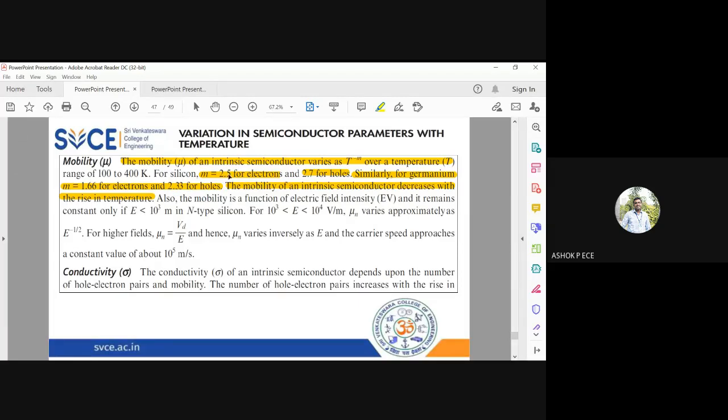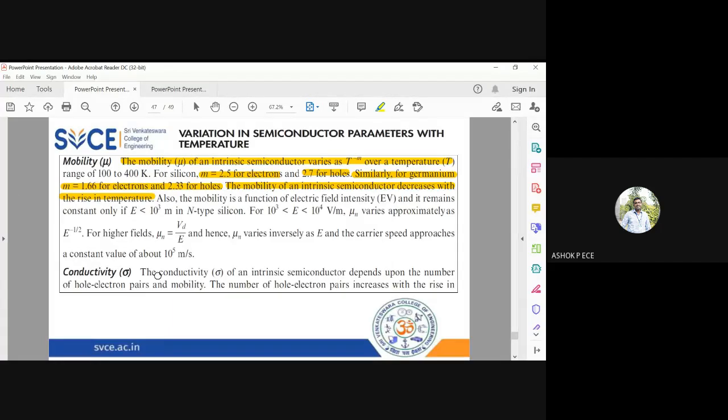For electrons, the m value is relatively less than for holes, so electrons move with a higher velocity than holes. So always in a semiconductor, electrons will move faster than holes. And when you increase the temperature, that speed also reduces.